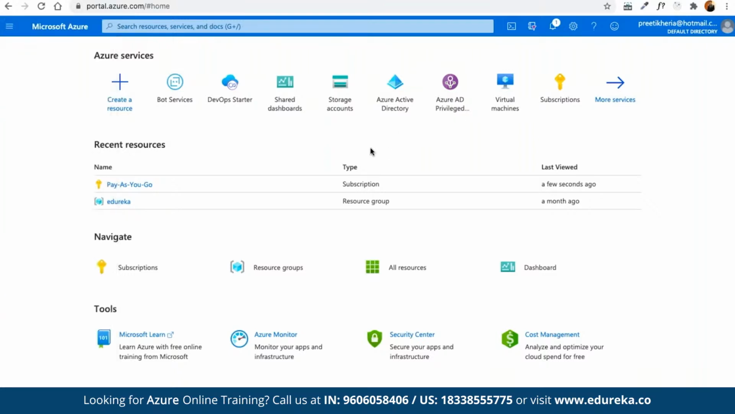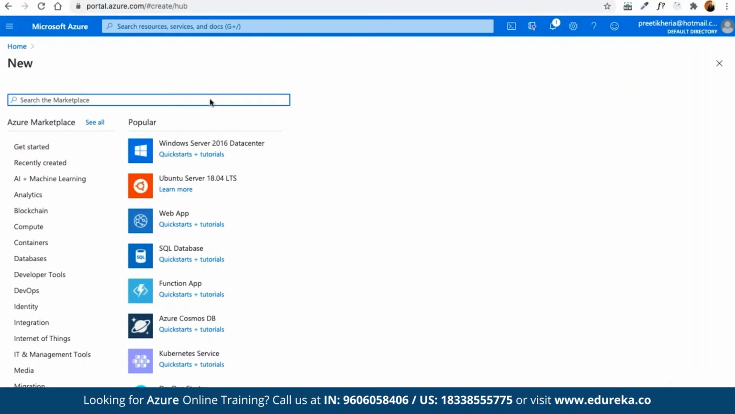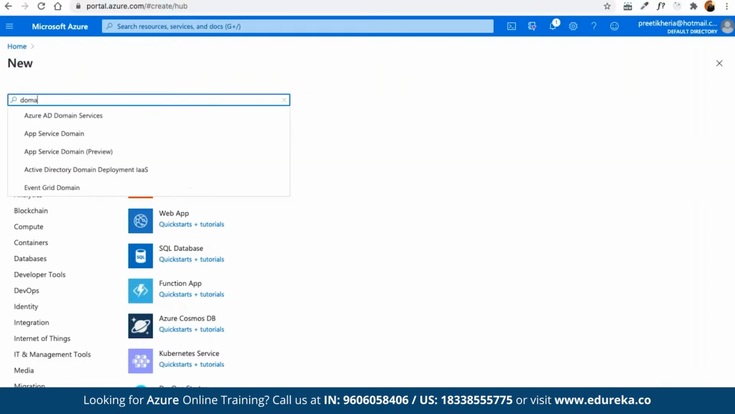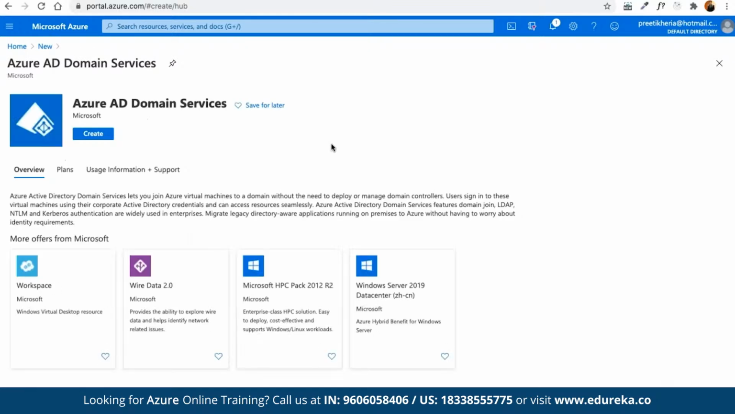To work on Active Directory, we can click on create a resource. If you're looking for one specific service, we can simply choose that service by typing in the service name, and all the services related to it will be visible to us. You can see here, we have searched for domain, and Azure AD Domain Services has been listed. Now we can open this up. To work with Azure AD Domain Services, we have to click on create.